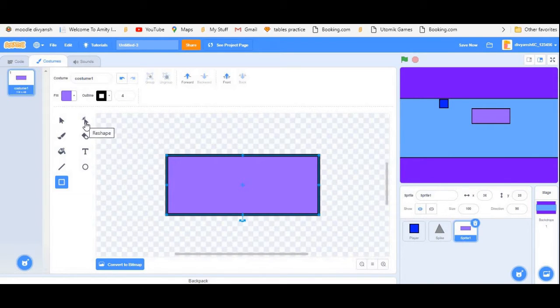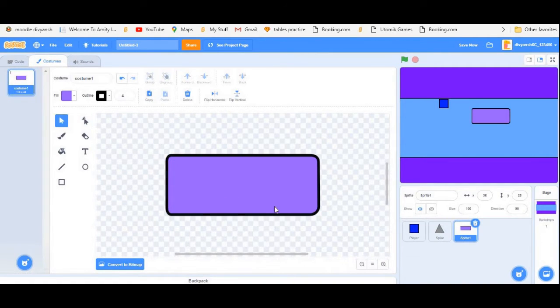Now choose this reshape tool and with the help of it make points right here and then delete this one. Do the same with the rest of the corners. This is the third corner and the fourth corner.